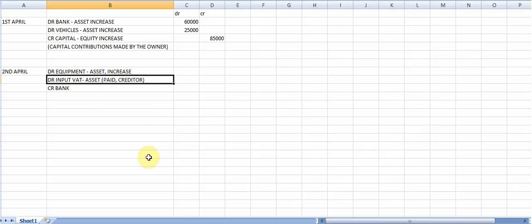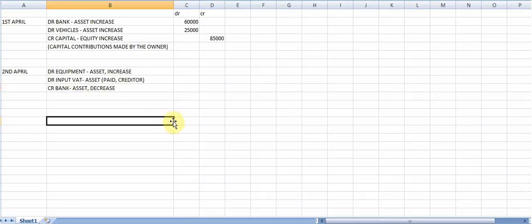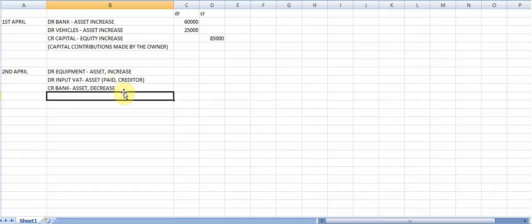So input VAT is when you've paid for something or when a creditor is formed. Then the bank account is a credit because this is an asset, but it is decreasing because a payment needs to be made. So now I've indicated to you what are the accounts that we're going to work with. We're going to work with equipment because we buy computers. We're going to work with input VAT because it's an asset. Input VAT is applicable when we pay or we create a creditor, and then it was a payment in cash, so the asset bank will be decreasing.